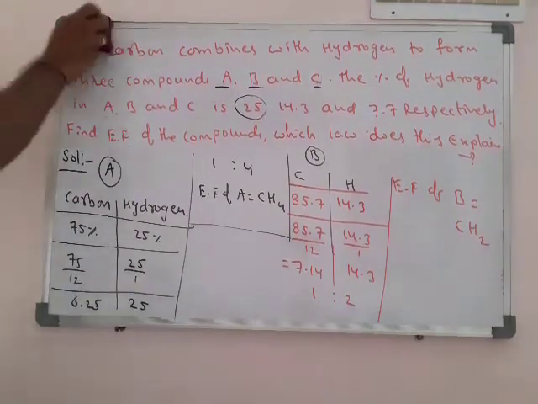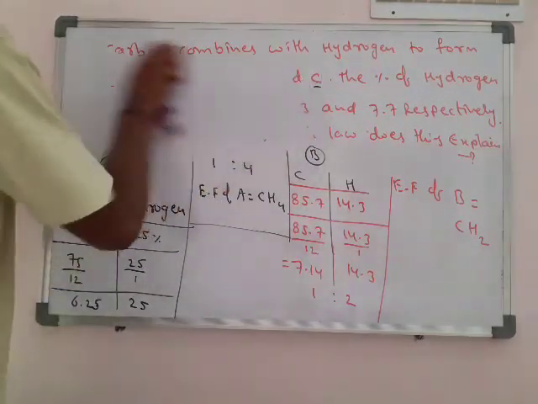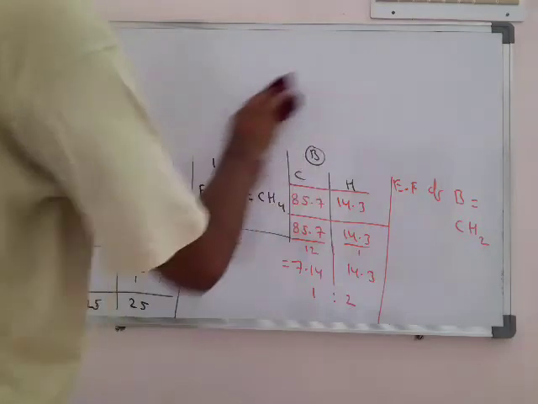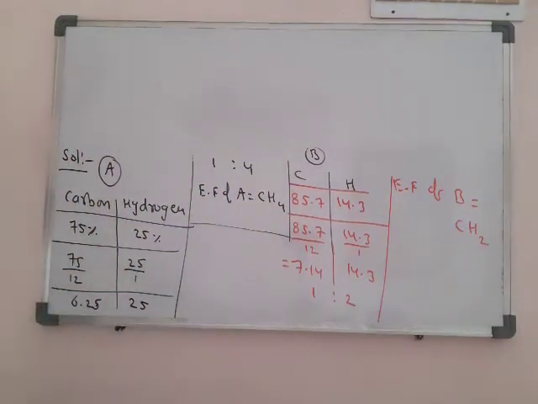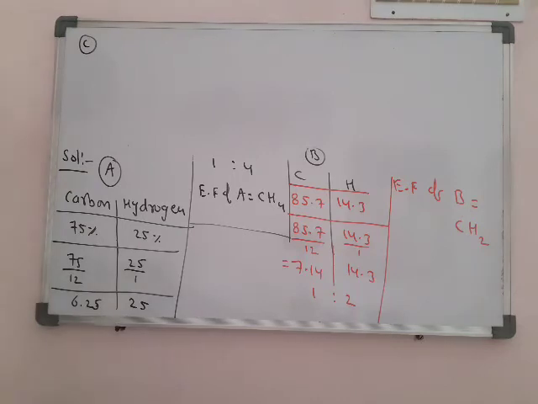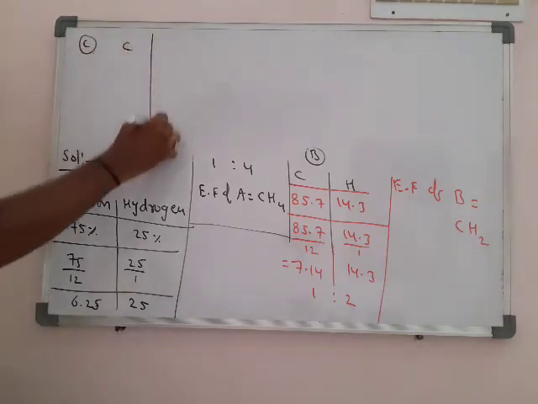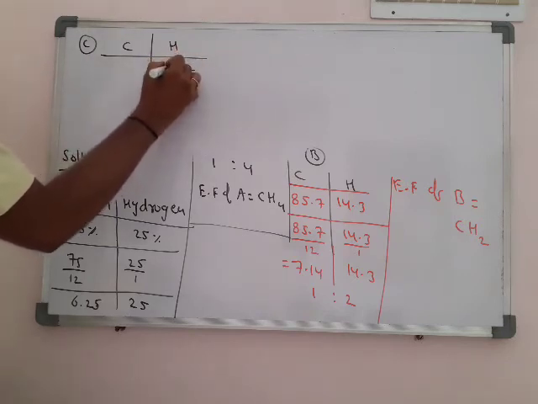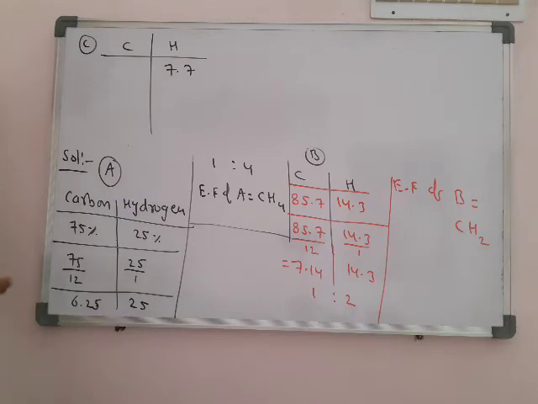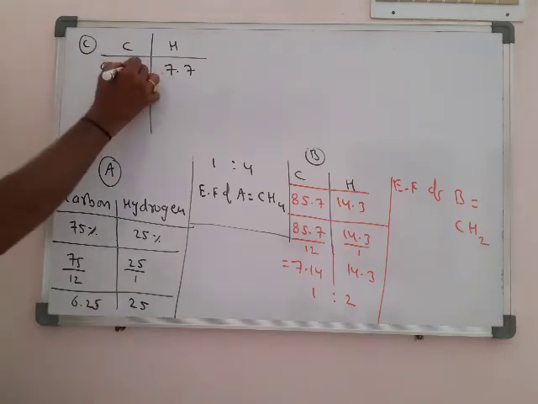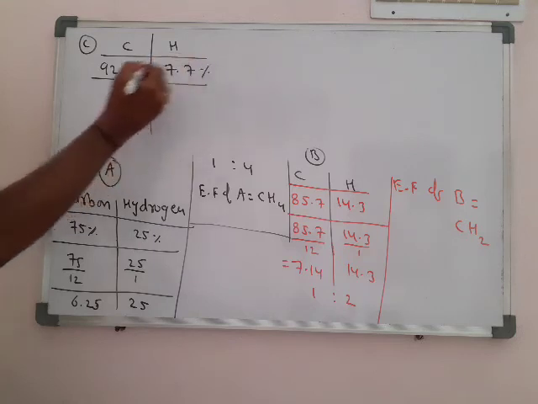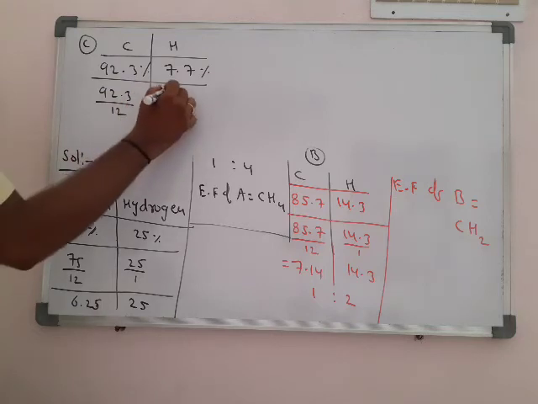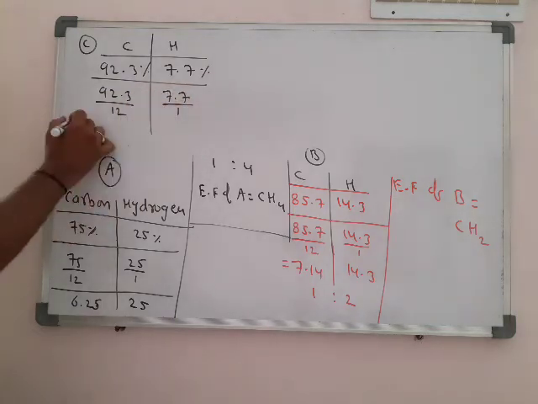Next, same, the third is also there. So we find it out. What is the hydrogen percentage? It is 7.7. So 7.7 means carbon is obviously 92.3%. So 92.3 by 12 and 7.7 by 1.